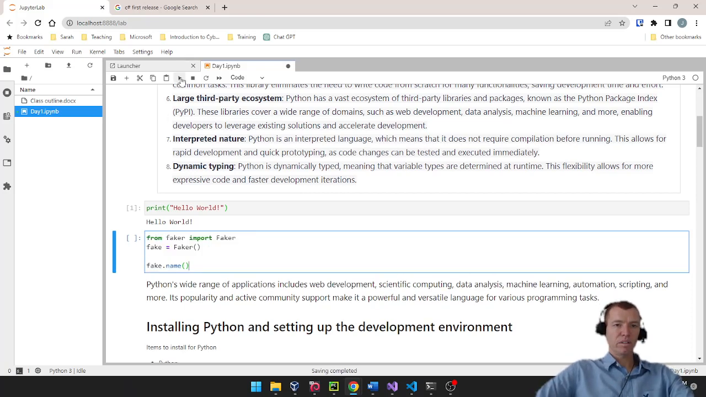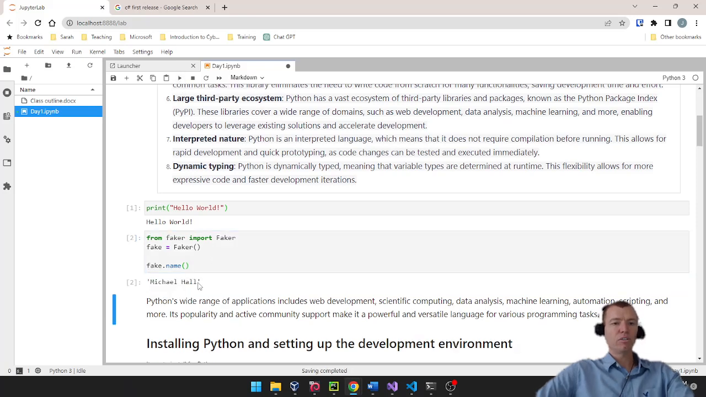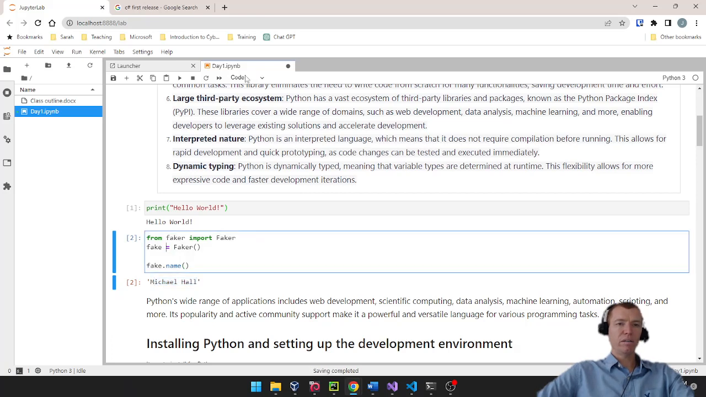And every time I run this, let's see if it's installed yet or not. Nope. Oh yeah, it did. Look at that. So it's finished installing. It gave us Michael Hall. If I run it again, it'll just give us another, Colton Sullivan. So it's just giving us fake names.